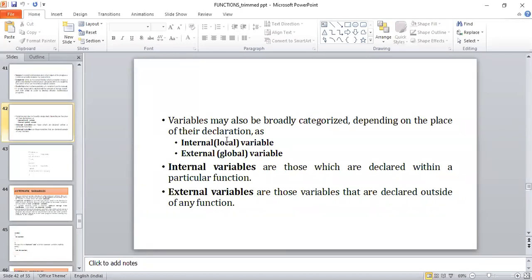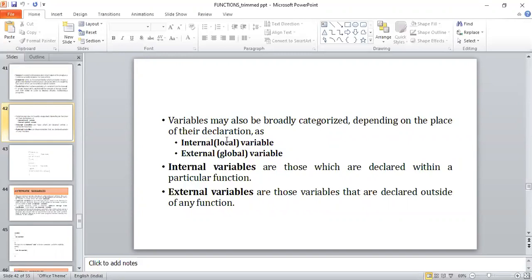First one is the internal variable or local variable. Please write down: internal variable or local variable, external variable or global variable. Depending upon the place of their declaration, variables can be broadly categorized as internal variables and external variables.